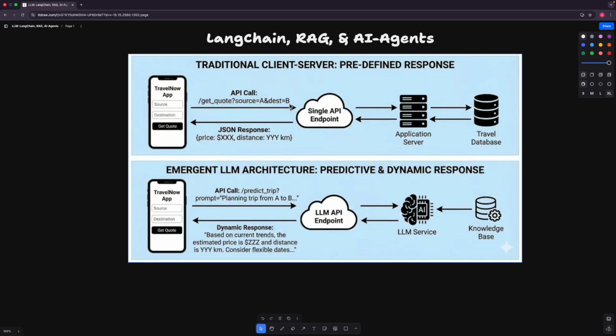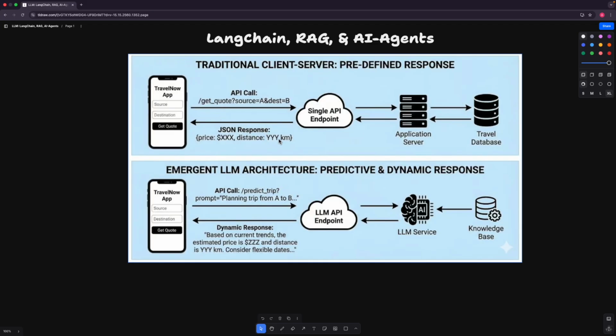Okay, so how will the request go ahead here? The client will send the source and the destination, that will hit the backend API. The API will then further process that request and apply the business logic, and then it will get the data from the database, or it will call the upstream or downstream system if needed, and then finally the response is returned back to the client with the price or distance.